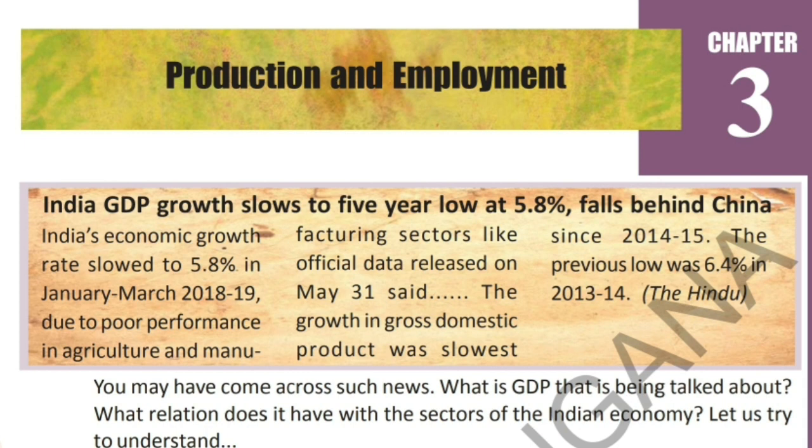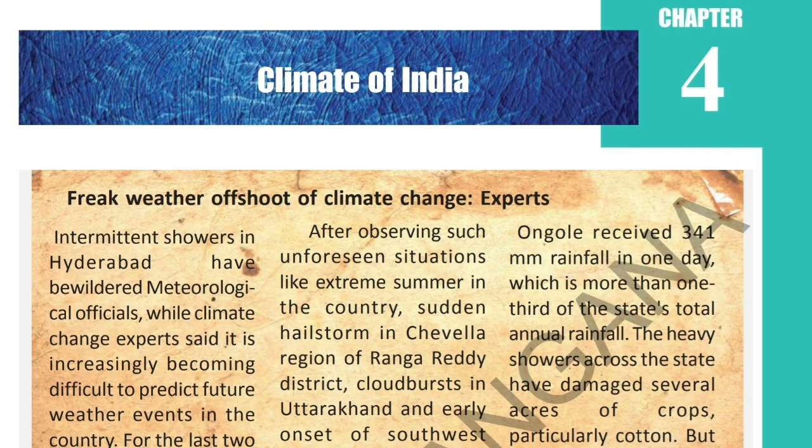In this lesson, we are going to discuss different sectors of economy like primary, secondary, tertiary sector, which is also called as service sector. And also we are going to discuss how to estimate the GDP. GDP is nothing but gross domestic product, national income. And also we are going to discuss some other information in this lesson like employment, the working life in India, also how the people are shifting from one sector to another sector, and what is organized and what is unorganized sectors in India. Fourth chapter, climate of India.